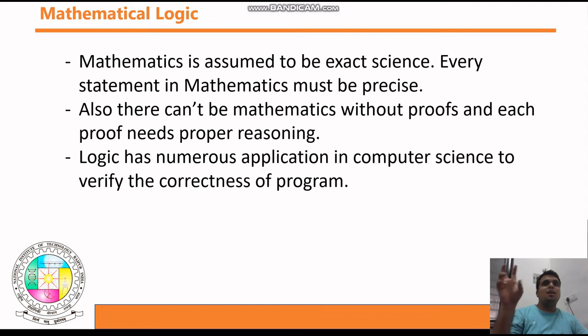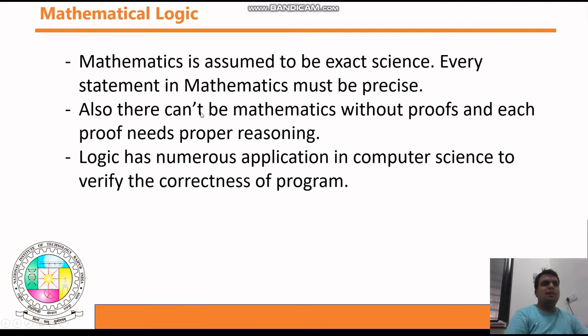If you write a statement like a plus b equals x, the value of x depends on a and b. If you change the value of a and b, you will get different values of x. But 2 plus 3 equals 5 is called a precise statement, guys.